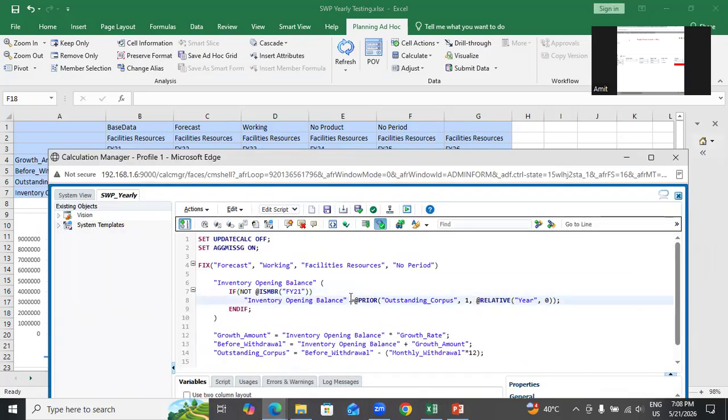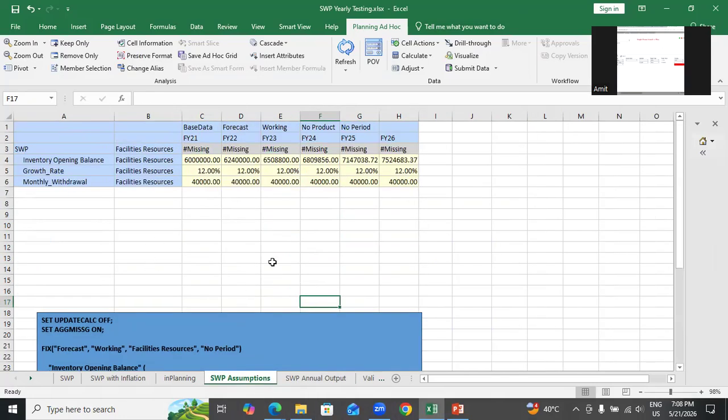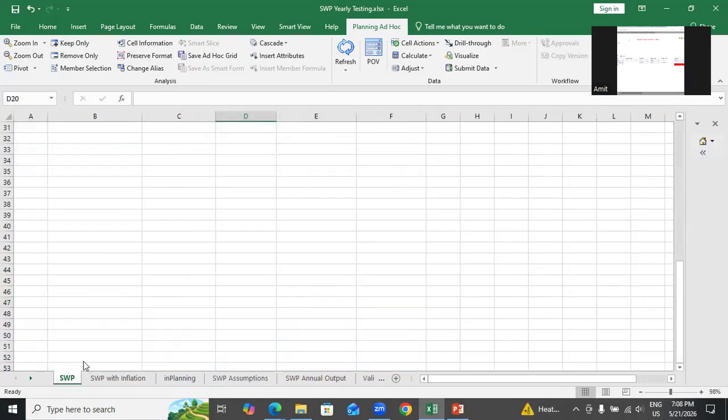So the prior function is the key function in this example, which is taking the prior year closing balance to the outstanding corpus. Okay. Now let's see how to do this. So what I'm going to do is put this case into two pieces, right? So the administrator is going to set up the assumption and the business user is going to invoke it. Or the other way around is also possible. And you have a power user going to set up the assumption one time and you invoke it multiple times.